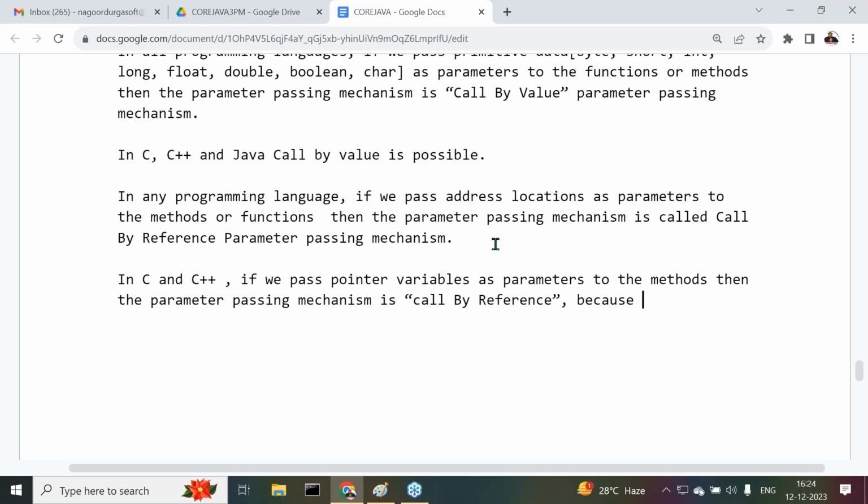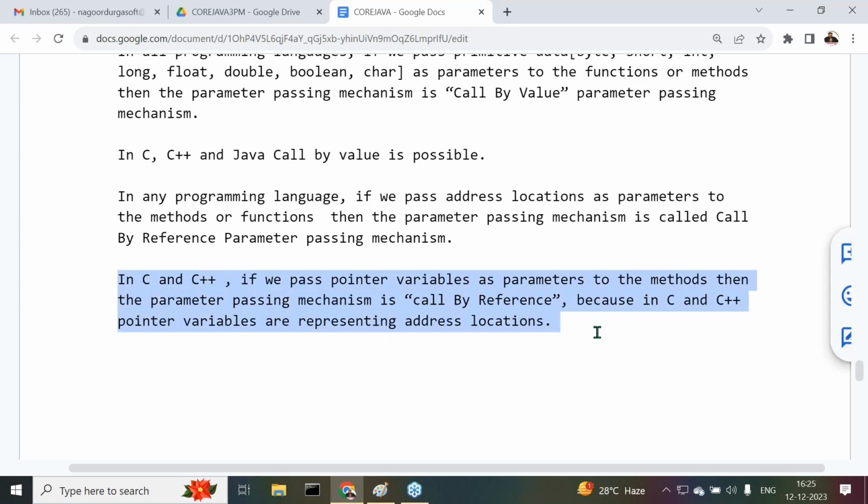Why? Because in C and C++, pointer variables are representing address locations. Pointer variables are representing what? Their address locations. Because of that reason, call by reference is possible in the case of C and C++.